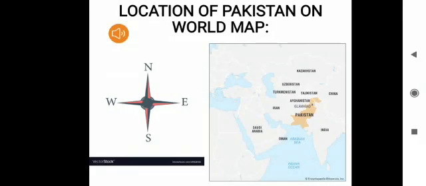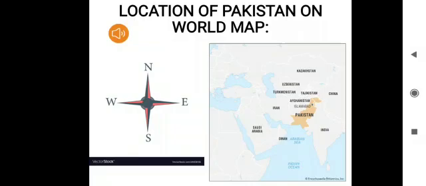Pakistan is located on the world's map in Southern Asia. You may see in the picture at your right that the Arabian Sea borders Pakistan to the south. Pakistan is also bordered by 4 countries: Iran and Afghanistan to the west, India to the east, and China to the north.